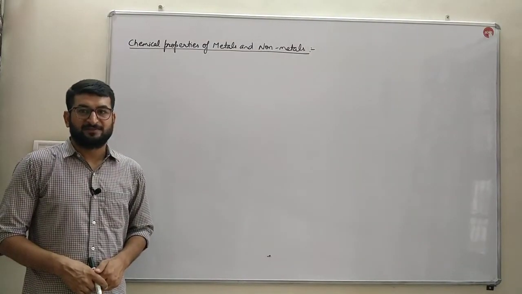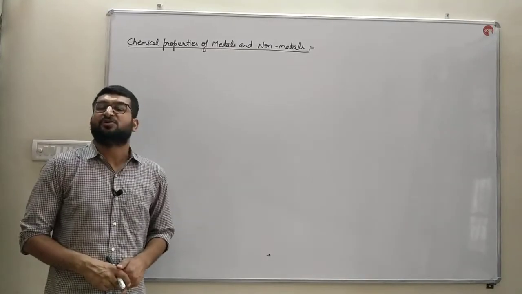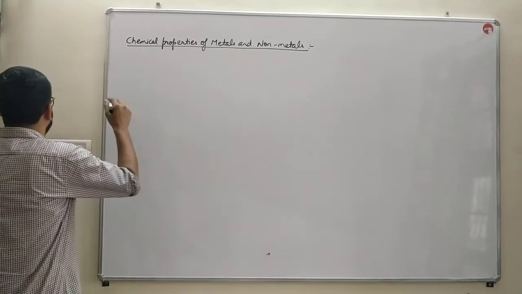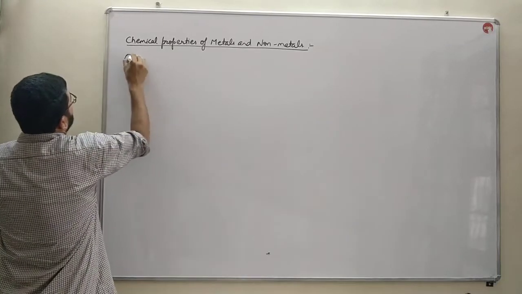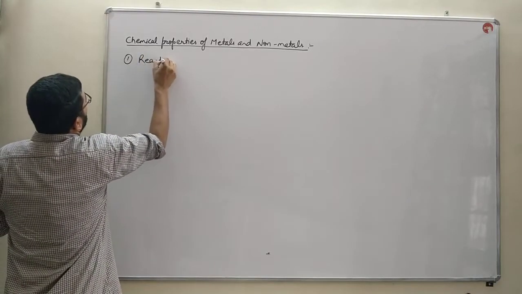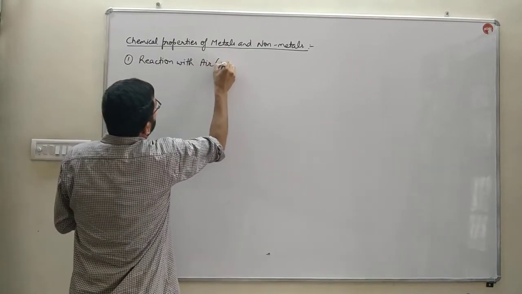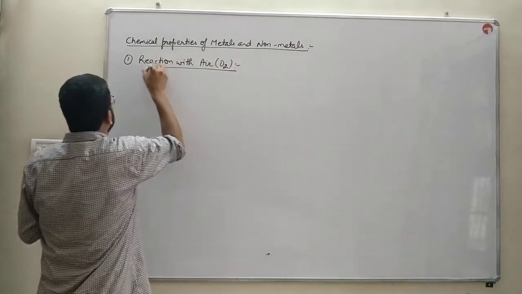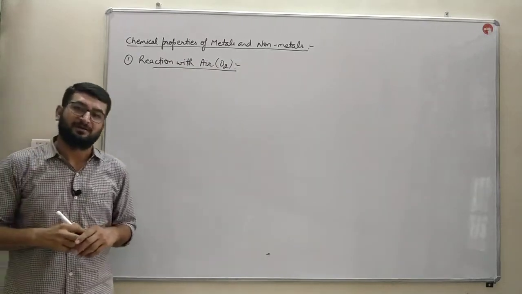Now we will discuss the chemical properties of metals and non-metals. The first, the reaction of metal and non-metals with air. That means oxygen gas. That is burning of metals and non-metals.